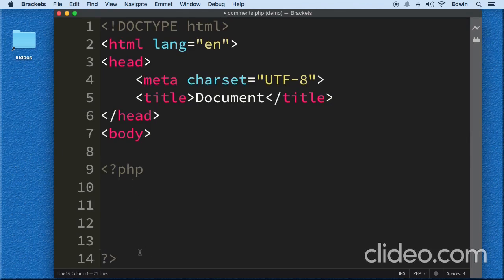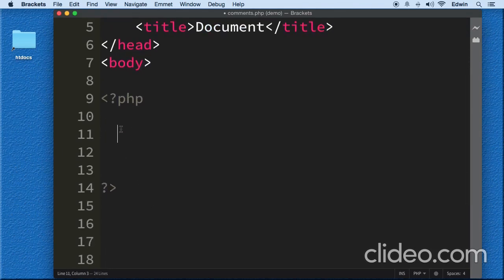Comments are very useful because when we write code, especially when our code starts getting big, and you might not see this right now because you don't know much about PHP, but once you start coding a lot more, you're gonna notice it's very easy to write 100 lines of code without even realizing that you did. And sometimes we write functions, little programs that do things, and later on in 2 or 3 months you might forget what they do, and why you created that. We need to document that.